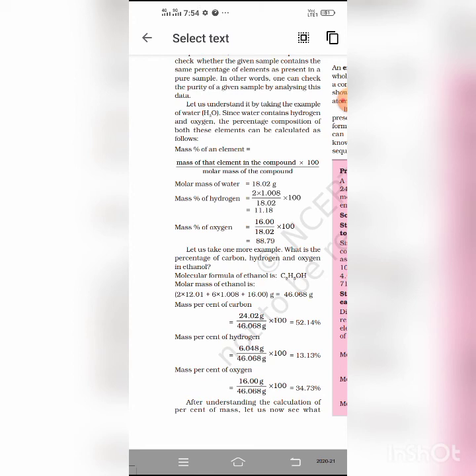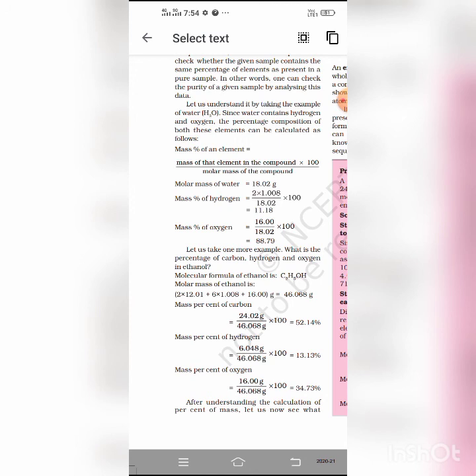For example, the percentage composition of ammonia, that is NH3, is 82.35% nitrogen and 17.64% hydrogen. The percentage composition of methane CH4 is 75% carbon and 25% hydrogen.